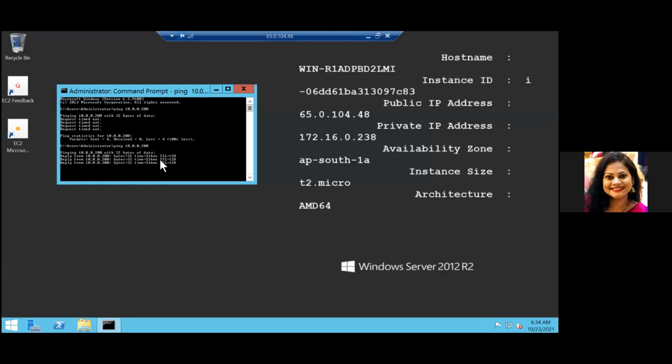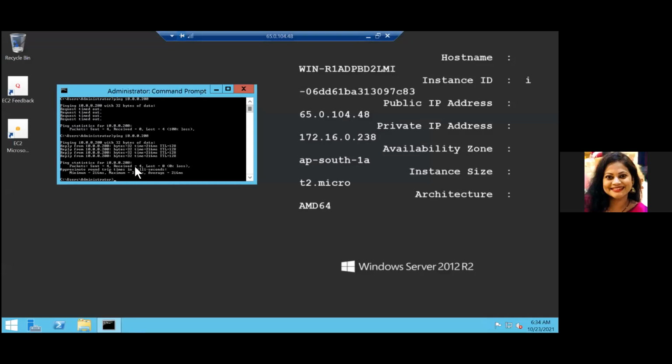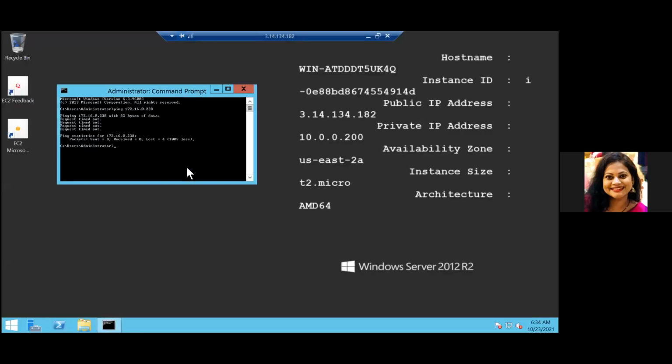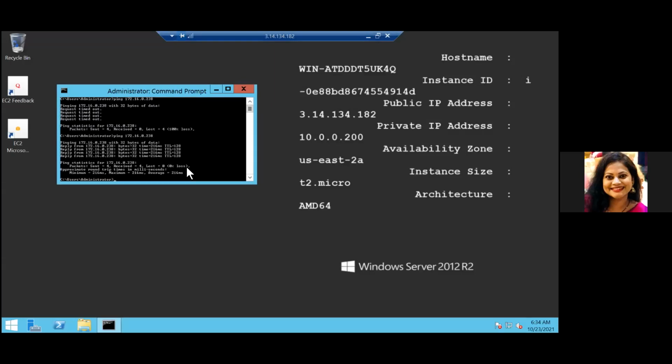See, now you started getting a reply. Okay. And here also you get a reply. So this is how you pair two VPCs of a different region. It's same as having it in the same region. Only difference is from where you raise the request for connection and from where you accept, it is two different regions.